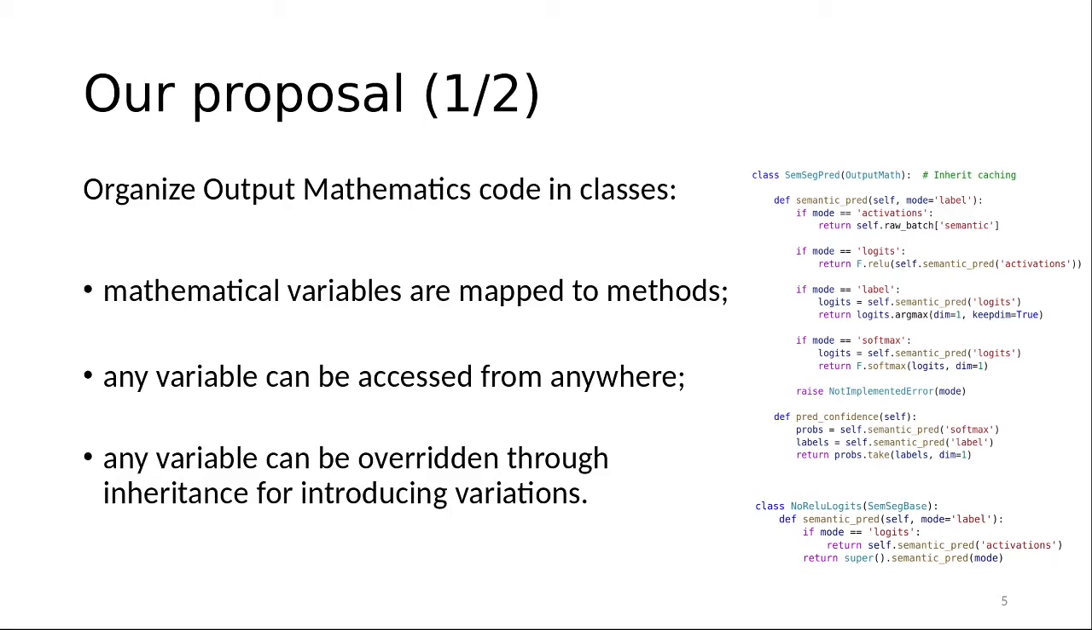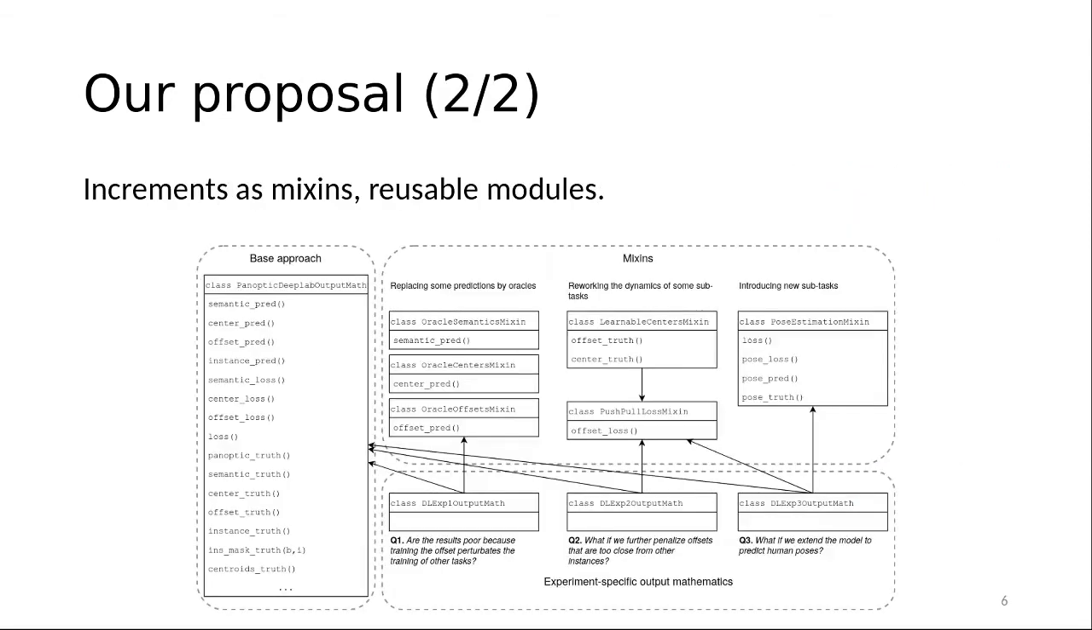We call mixins such classes made to redefine variables of others. Mixins can do very different things. For instance, they can help to replace some predictions by Oracle, or they can help rework the dynamics of some subtasks, or even introduce new tasks. Mixins can be reused and composed through experiments to answer the many questions you have. Of course, all of this may come at some cost.